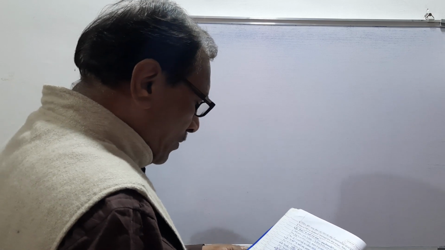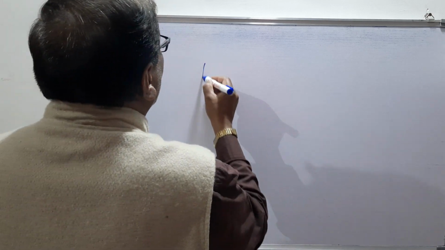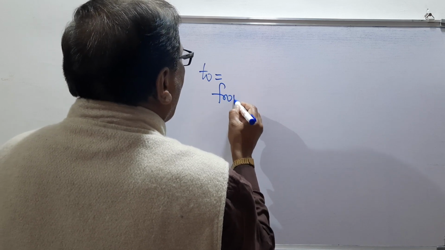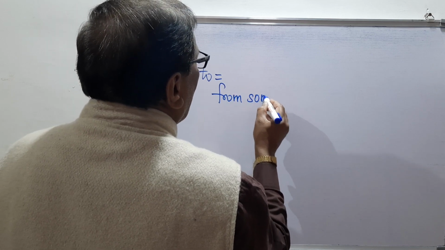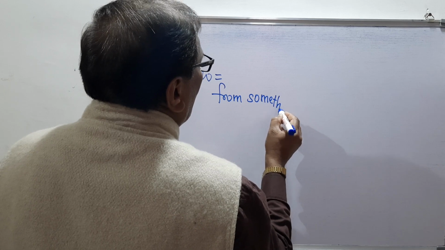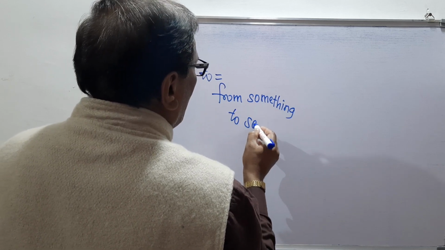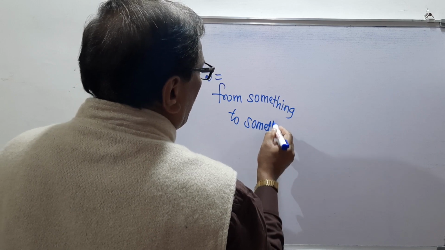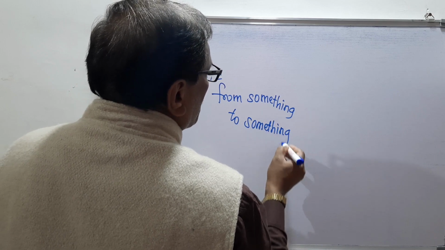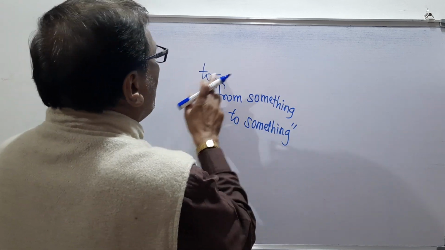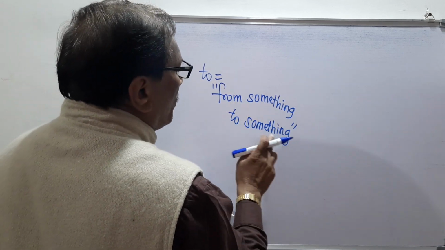So remember now, to means from something to something. This is the meaning of to. So remember, to means from something to something.